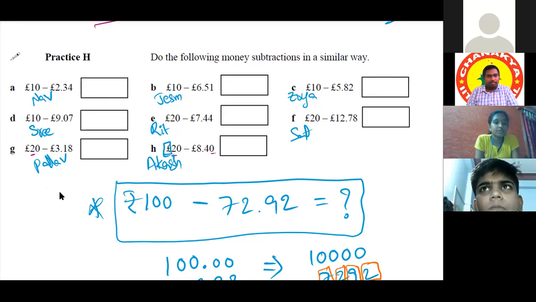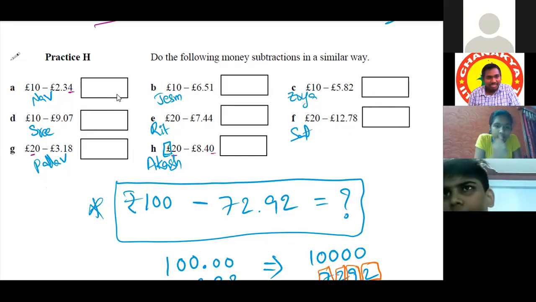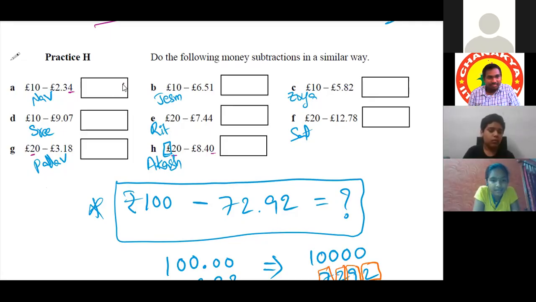Sir, first we have to do 4 minus 10, sir. How can you do 4 minus 10? I mean, sorry, 10 minus 4, sir. Okay. How much? 6, sir. All right, next. And then we have to do 9 minus 3, sir, which is 6. Okay.